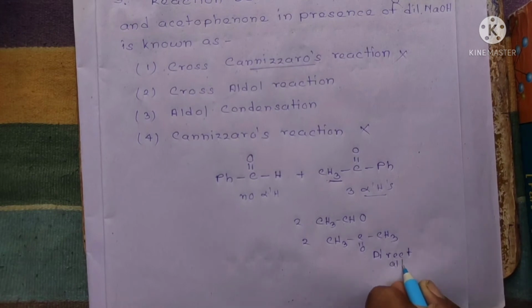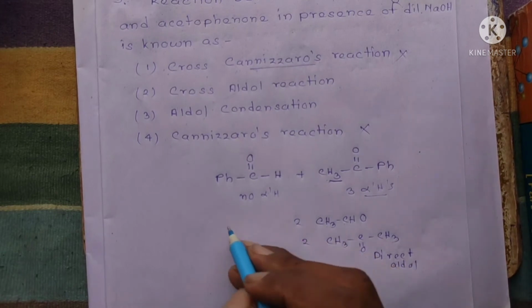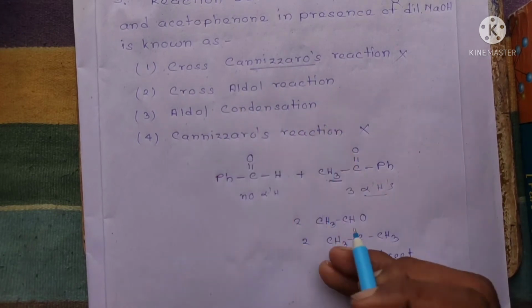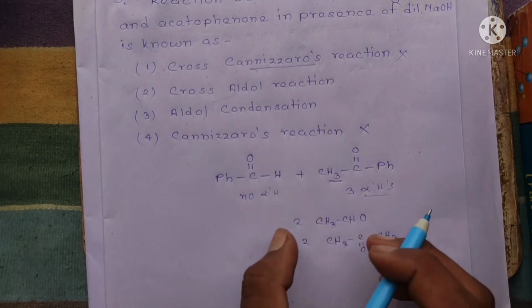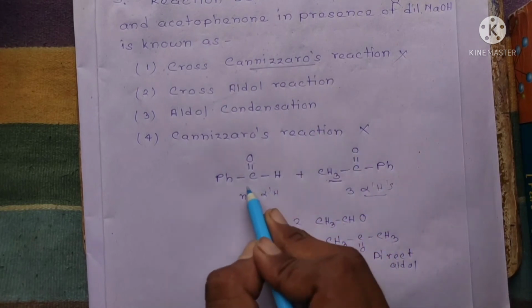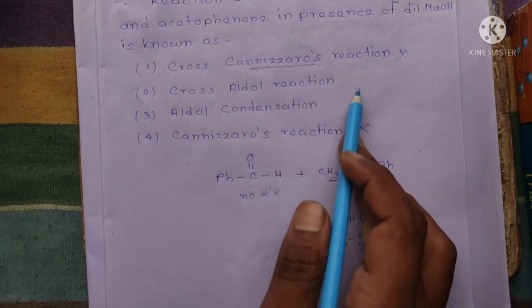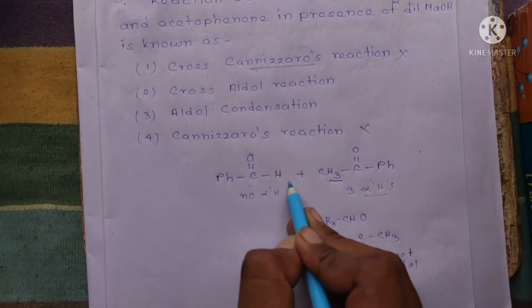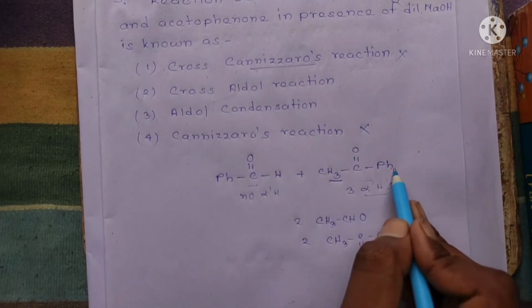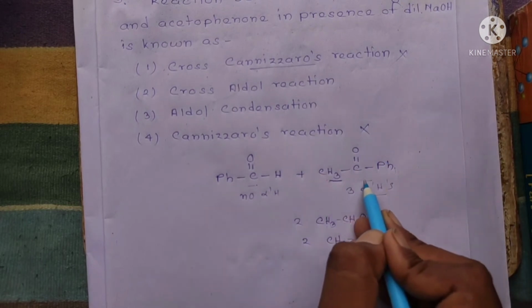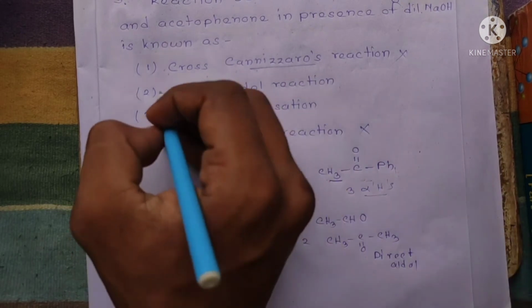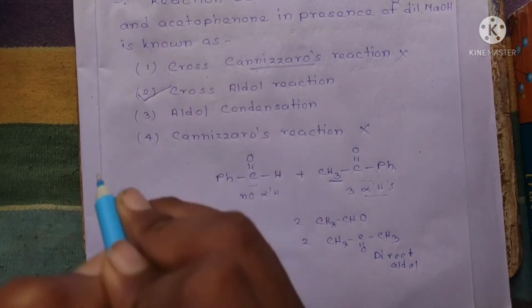And what is known as cross aldol reaction? When the aldol reaction occurs between two different aldehydes or ketones, then this is known as cross aldol reaction. Now here one is benzaldehyde and the other is acetophenone, so these two are different, and this is easily known as cross aldol reaction, okay.